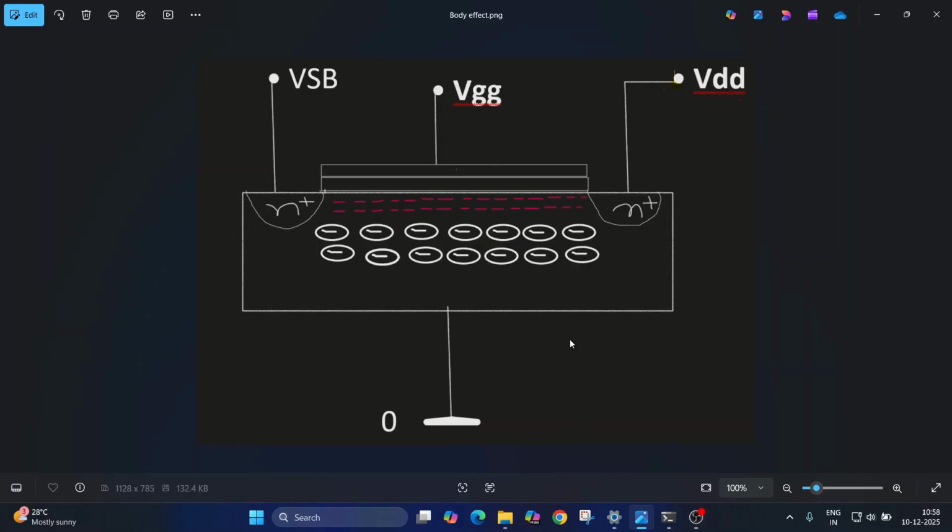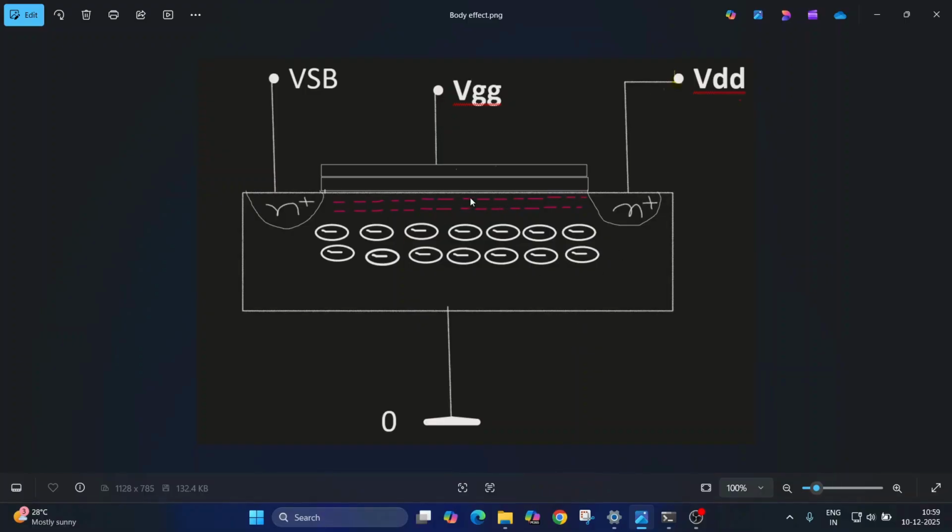Hello. In this video, we will discuss the body effect of the NMOS transistor. What will happen if the source voltage is not the same as the body voltage? Generally, what we did till now is both source and body are connected to the same voltage, that is ground, together. But in some cases, the source voltage will be increasing but the body voltage will be grounded. So in these cases, what changes will we observe? We will look at this.